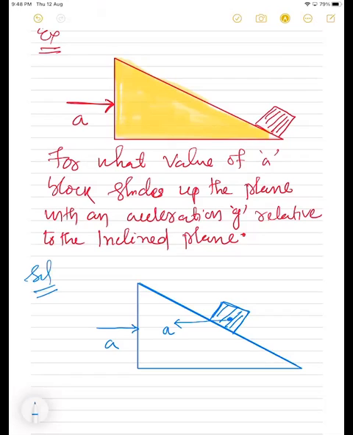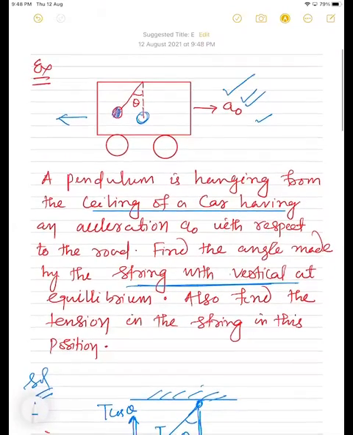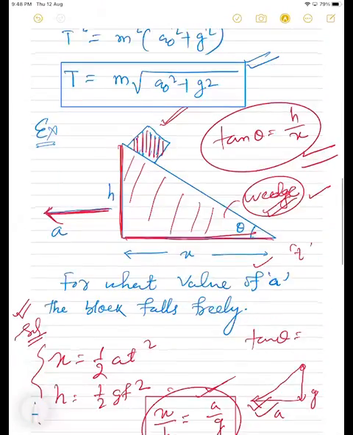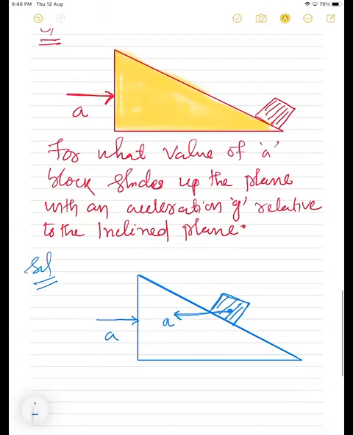Why? The car is moving in the forward direction, but it is getting a backward direction acceleration. Yes or no, students? Yes. That is pseudo. In the initial case, we also did the same concept here. This is moving upward, so it is getting a backward acceleration, right? Here also we did the same thing. It is going in this direction. And in this question, we also try to introduce that concept, right?